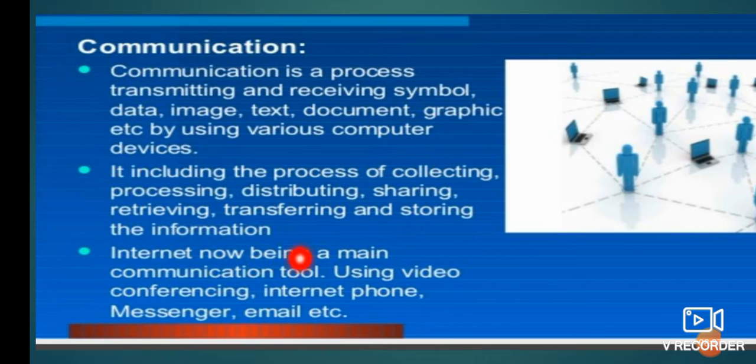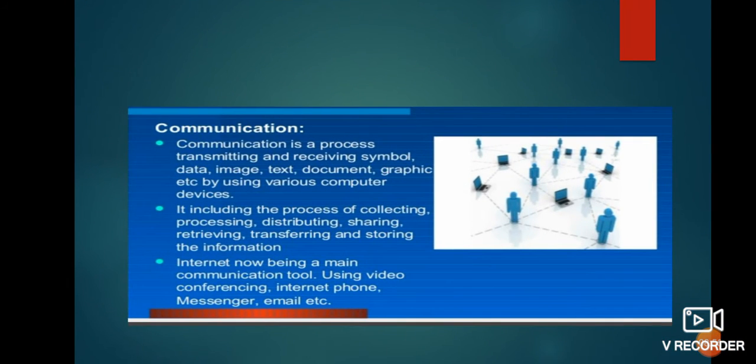So internet is now a main communication tool. Using internet facility we can make a video call also, video conferencing, and then make internet phone, messenger, email. So a lot of apps are there for communication. With the use of internet connection facility, we can communicate with anyone in the world.